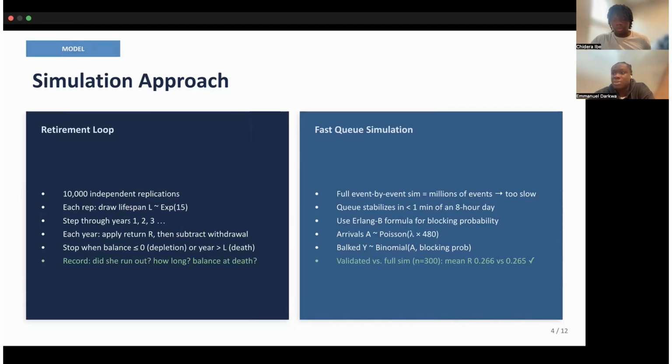For the queue simulation, specifically, simulating every individual customer arrival over an 8-hour day would be extremely slow across 10,000 replications. Since the queue reaches steady state in under a minute of the 8-hour day, we can use the Erlang B blocking probability formula to get the same result much faster. We validated this against a full event-driven simulation on 300 runs, and the results matched almost exactly. Mean return of 0.266 versus 0.265. So the approximation is solid.